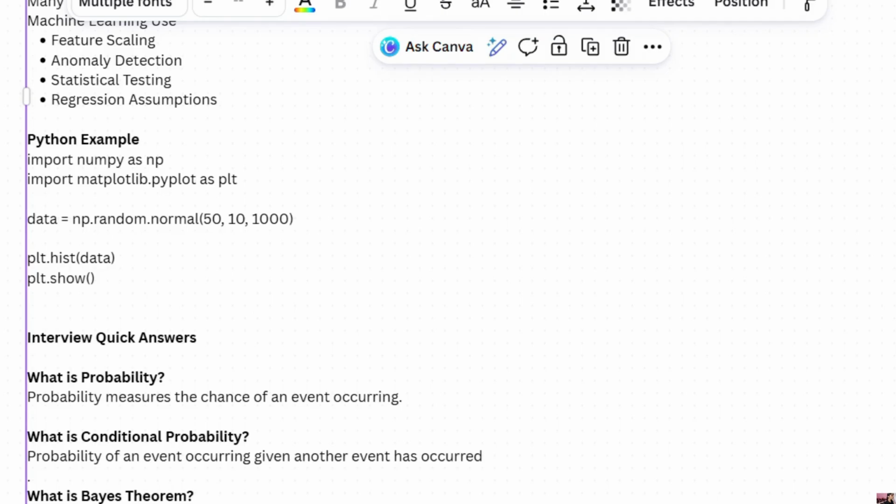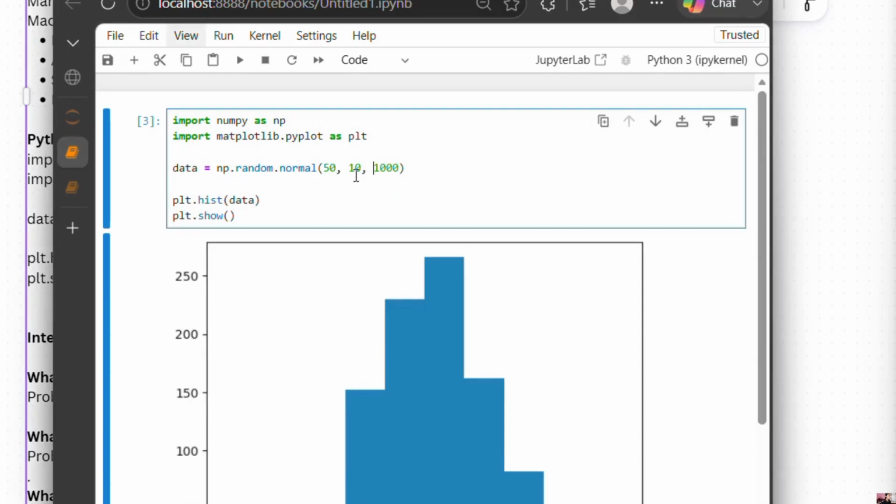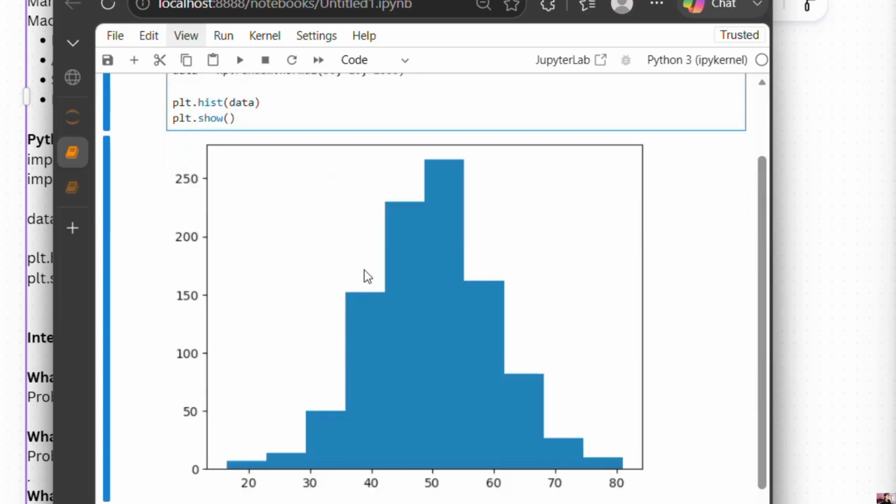Okay, I will run this one. I ran the program, where we imported numpy as np, imported matplotlib for plotting the graphs, and took 50, 10, 1000. We are taking 1000 records, with mean 50 and standard deviation 10. We used the histogram and plt.show, and we got a graph like this. I hope you understand. Now the Python example is over.